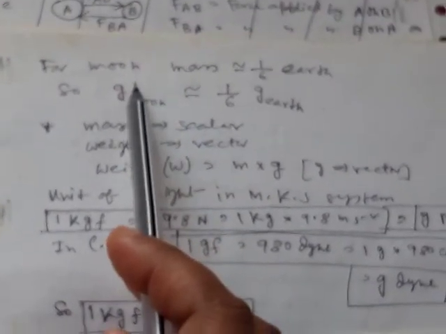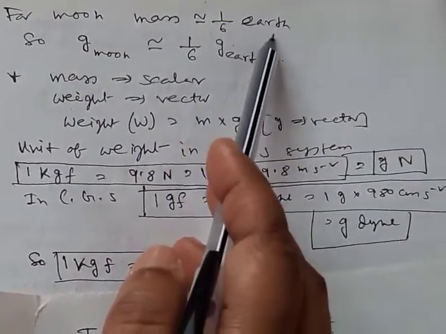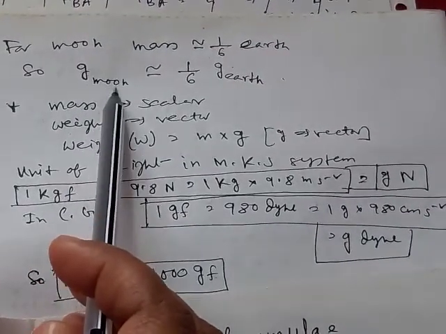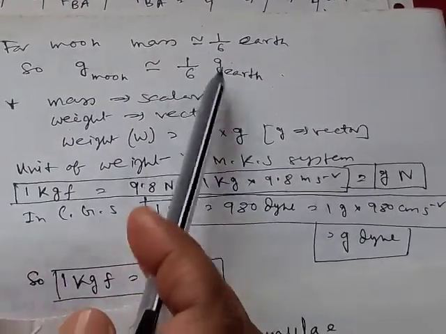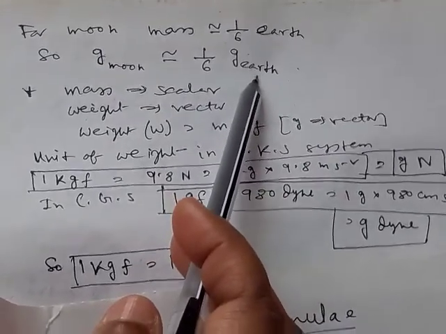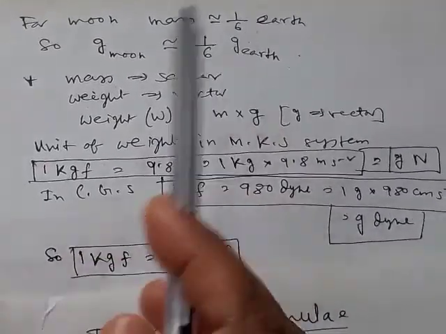For example, moon has a mass that is 1/6 of Earth, so acceleration due to gravity on the moon is 1/6 of that on Earth, depending on the mass of the planet.